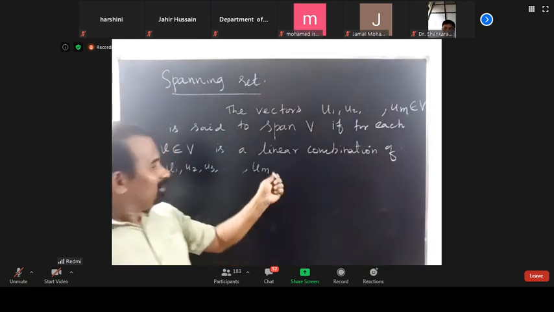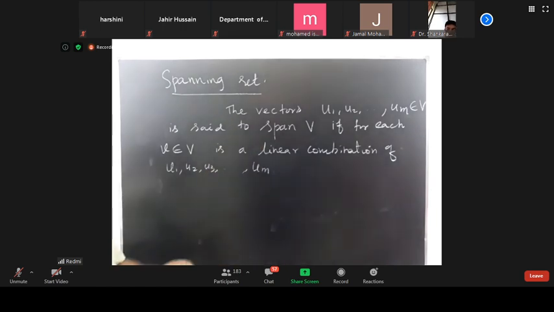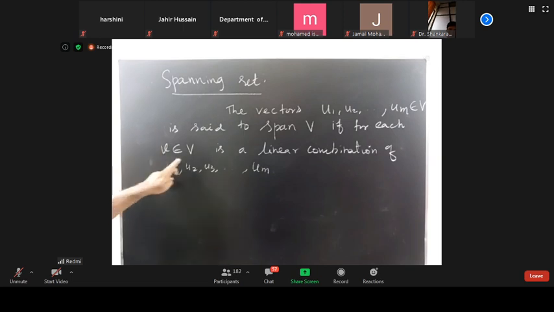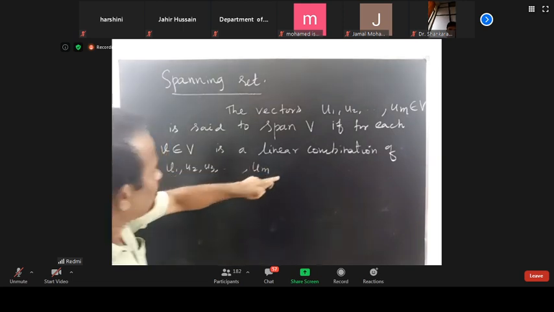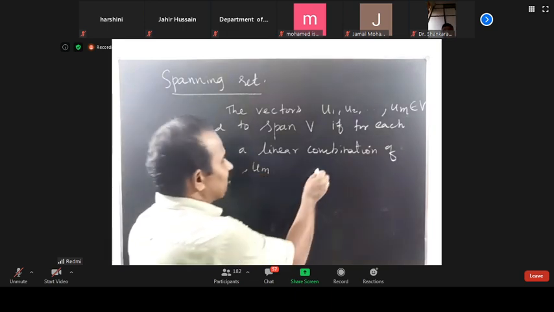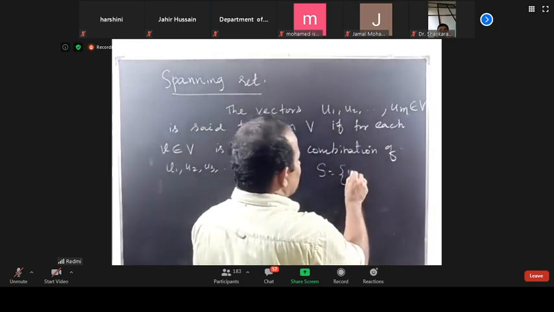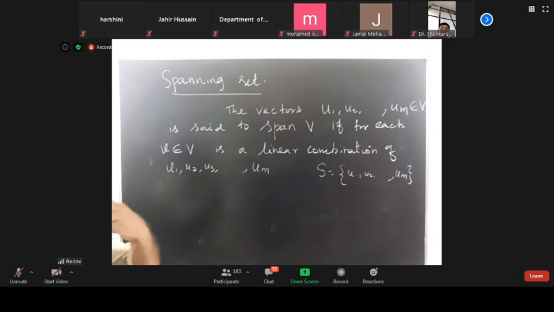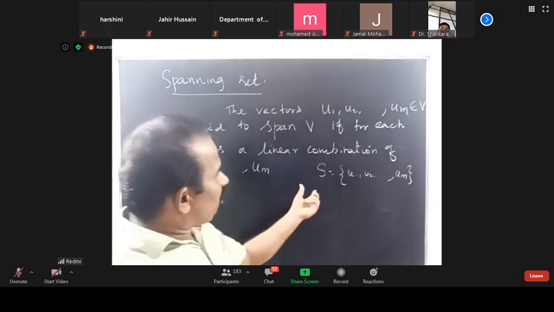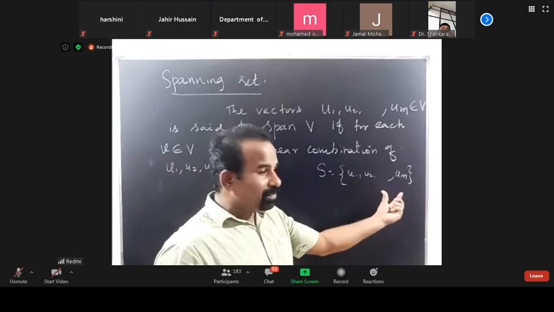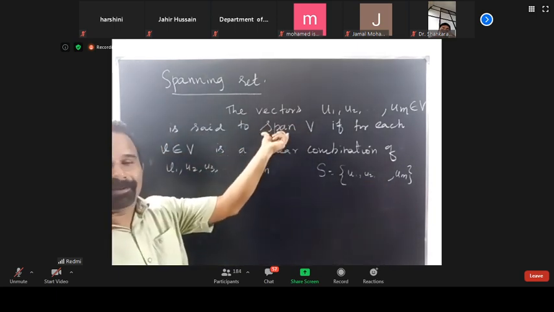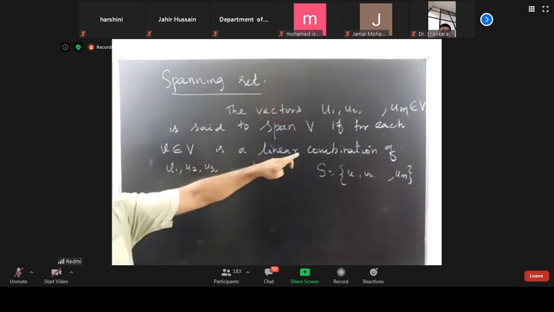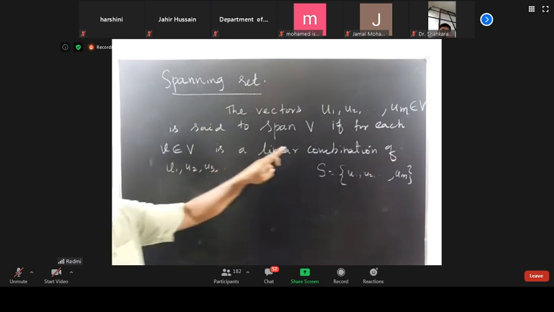Already we discussed this. So when we say that these vectors span V, let us take S equal to U1, U2, etc., Um. The set of all linear combinations of U1, U2, U3, Um is equal to V, in the sense of span. Similarly, for each V in V, there is a linear combination.